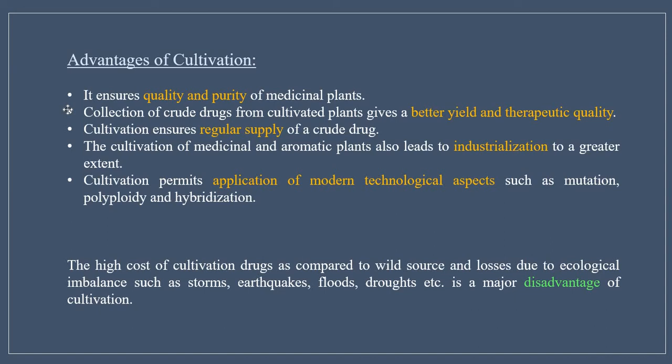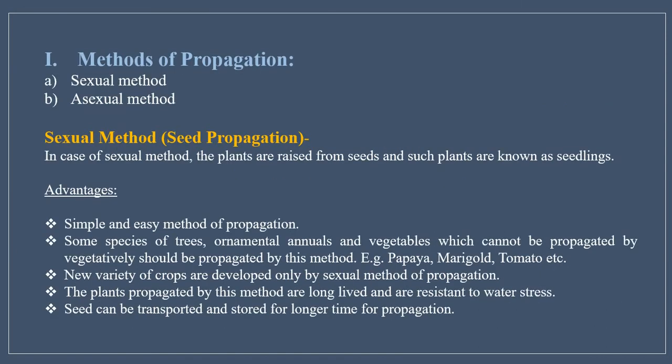The high cost of cultivation of drugs and losses due to ecological imbalances such as storms, earthquakes, floods, droughts, etc. is a major disadvantage of cultivation, because the cost of these cultivated drugs is high as compared to the wild sources. Now, there are two main methods of cultivation of drugs. First is methods of propagation, second is methods of irrigation. Let's start with the methods of propagation.